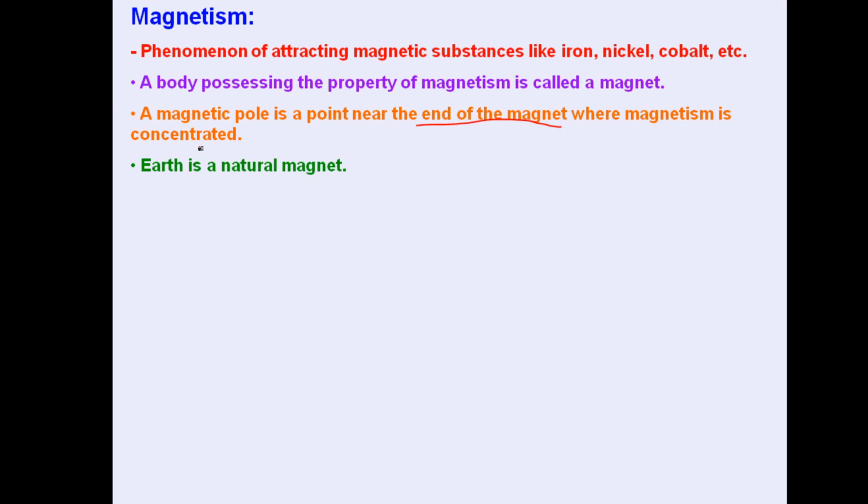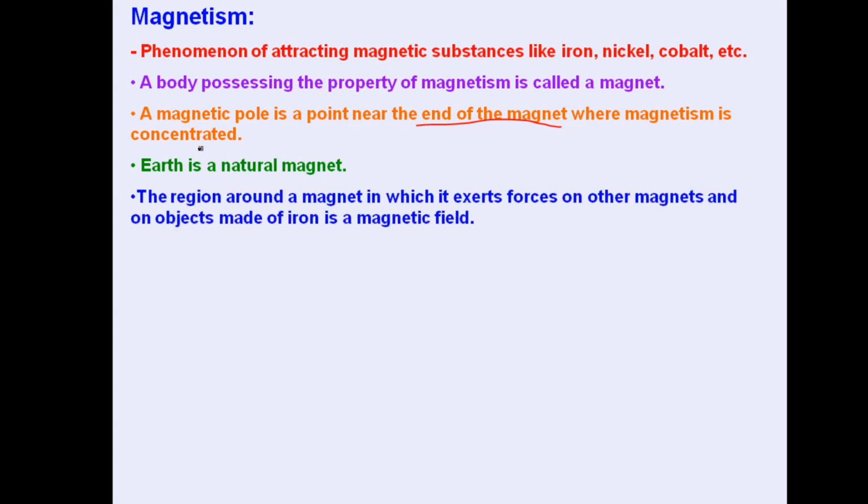Then Earth is also a natural magnet. It behaves like a bar magnet. If we study the magnetism of the Earth's field, or we draw the magnetic field lines due to Earth's magnetism, then we come across magnetic field lines which are similar to those of a bar magnet. The region around a magnet in which it has the tendency to exert force on other magnets or magnetic materials is known as the magnetic field. This we have already studied in the previous chapter.